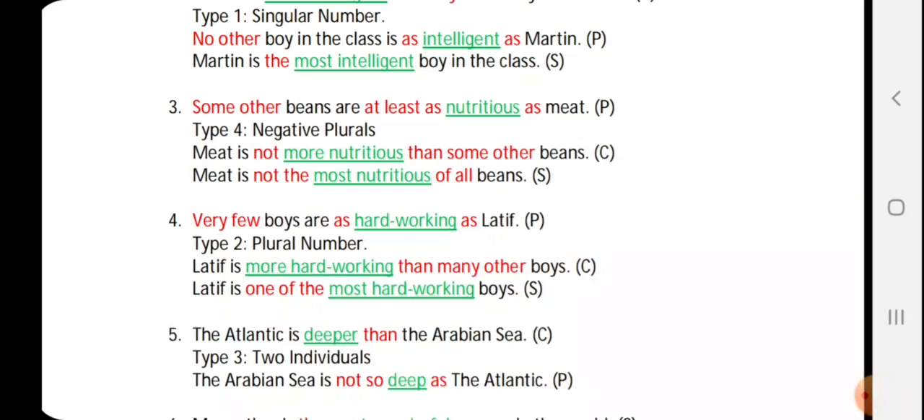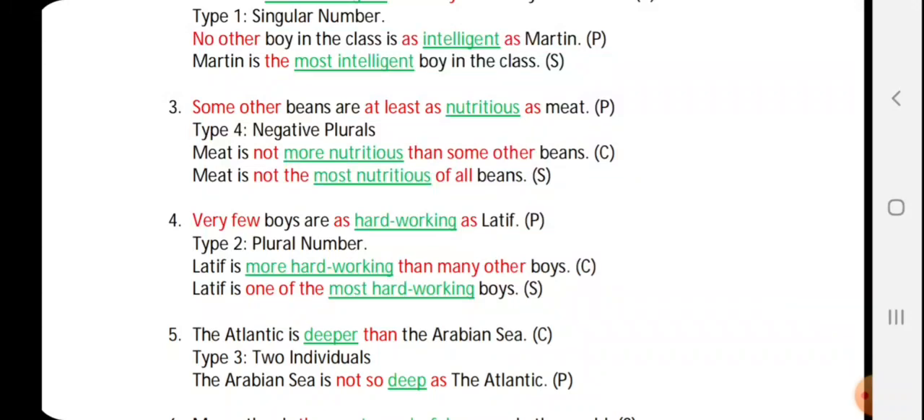Okay, great. The third sentence, some other beans are at least as nutritious as meat. Now here some other, at least as dash as, it's a type 4 negative plurals. So we have to make comparative and superlative in negative only, okay, by adding the word not. So first we'll make the comparative sentence. Meat will come in the beginning. Meat is not, okay, the word not we have added. Nutritious will become more nutritious. Then some other is the compulsory word for comparative type 4 sentence, beans.